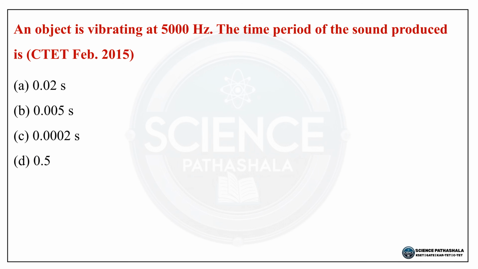Next question. An object is vibrating at 5000 Hz. The time period of the sound produced is.